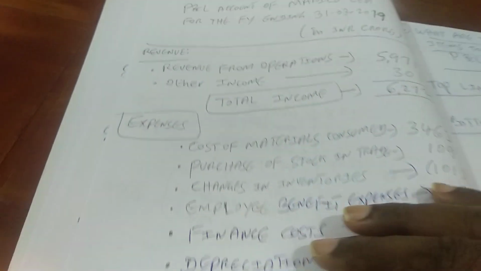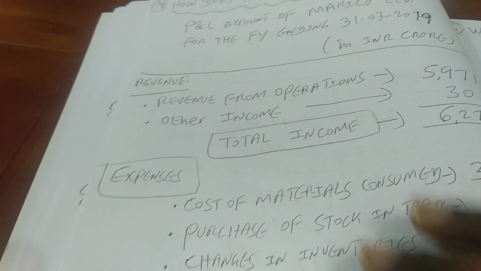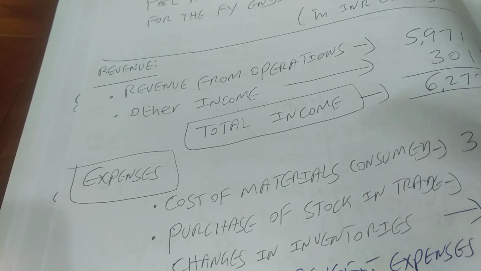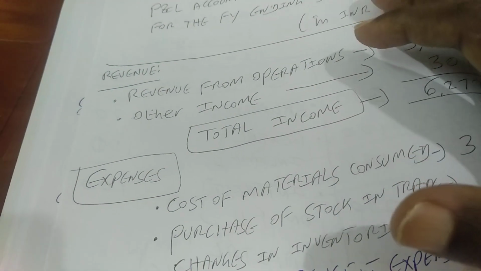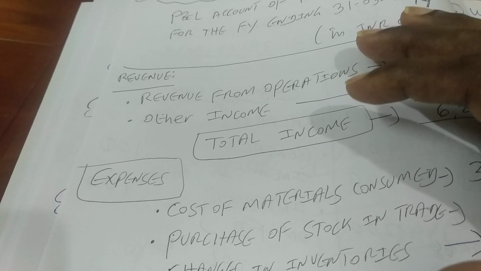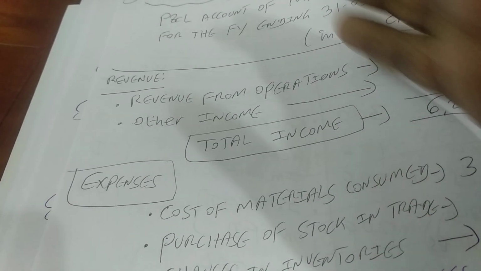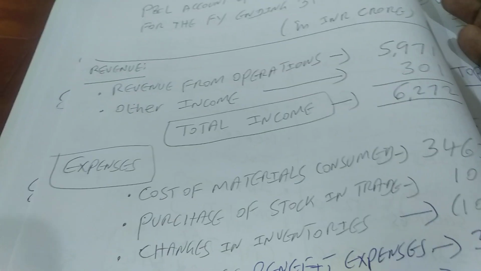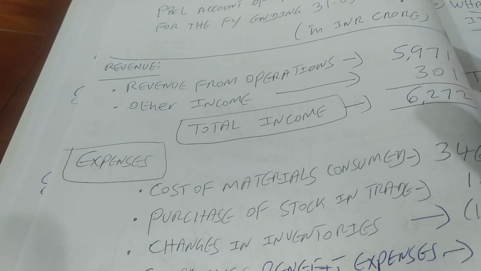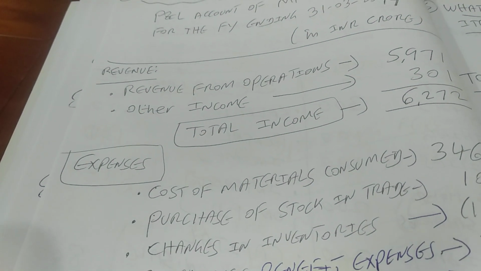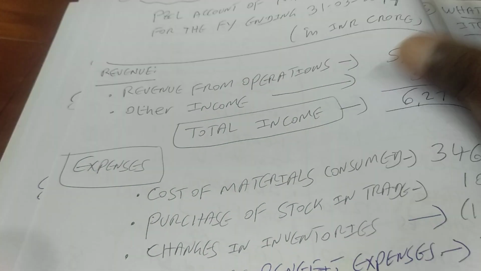In the previous example, it was the horizontal format, where you have the debit on the left-hand side and the credit on the right-hand side. It does not matter, it is the same content, only the way it is presented differs.